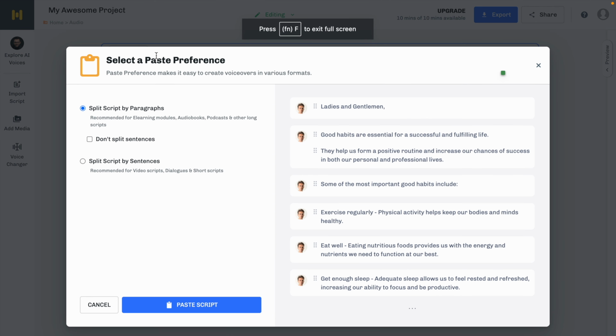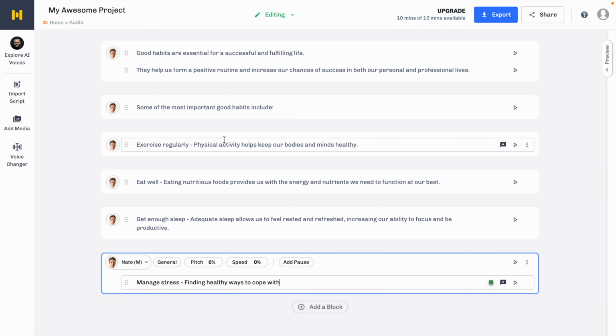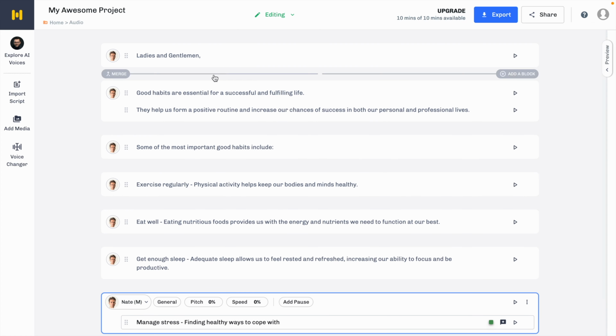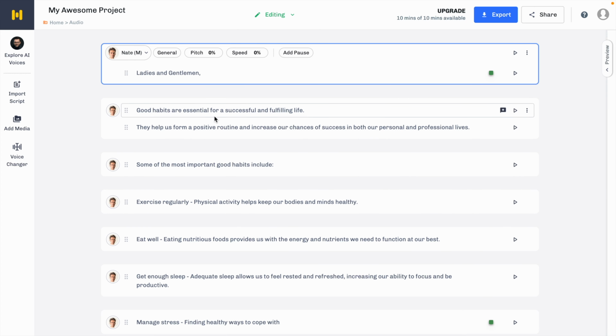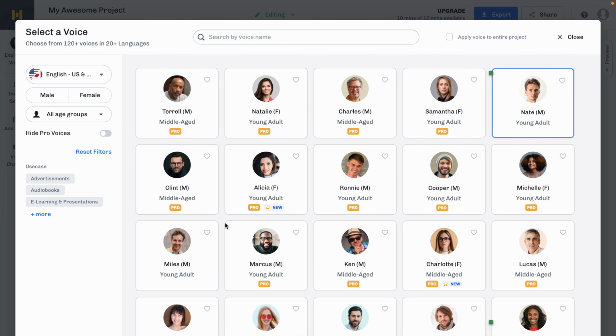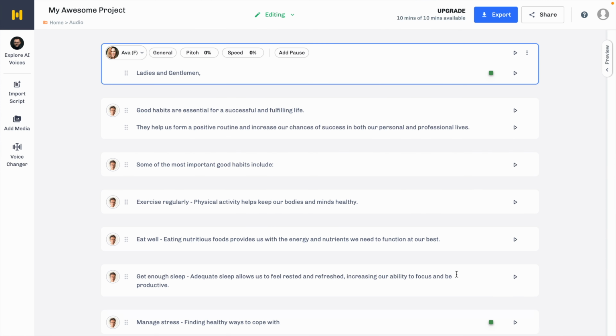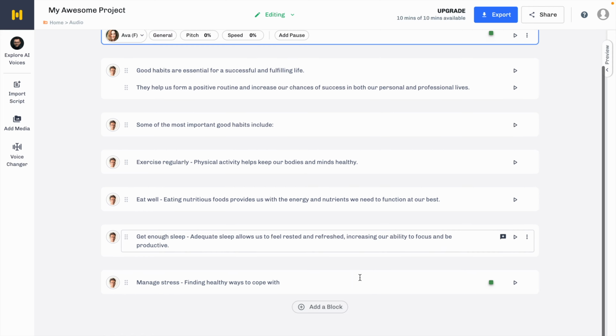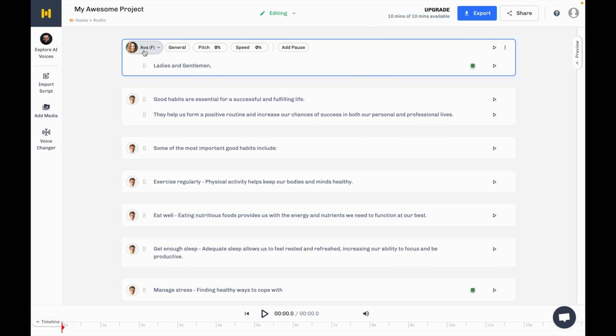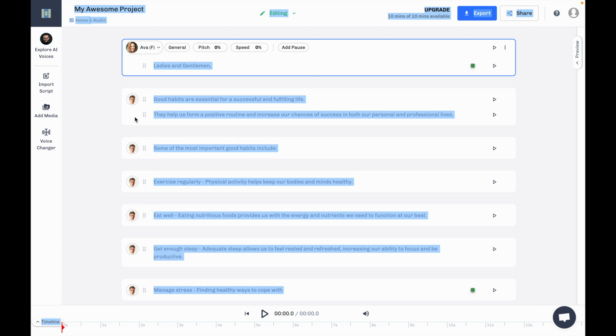So let's paste our script which is generated by ChatGPT, and once you paste, it is divided into a few parts. Here you can see by default it has chosen the presenter voice, so you can choose your voice based on your subscription, and if you want to go ahead with a male voice then you can do that also. Now this part is done. We only need to export. If you want to play this specific part you can do that.